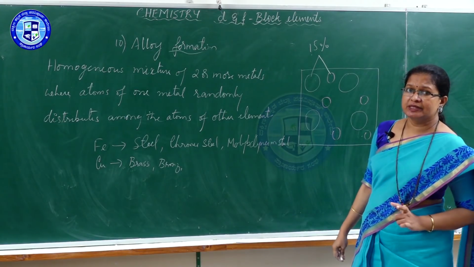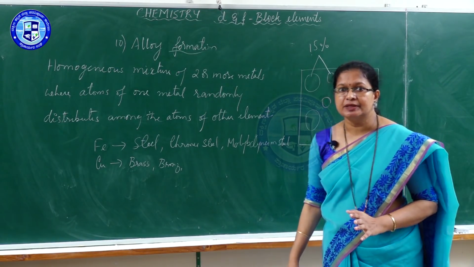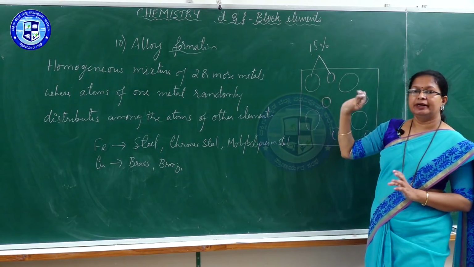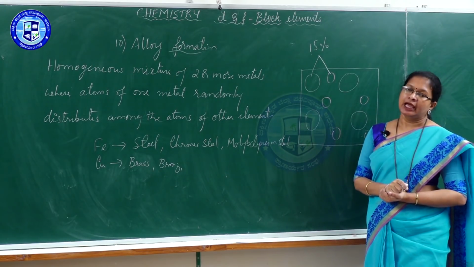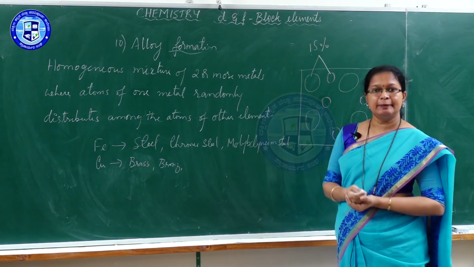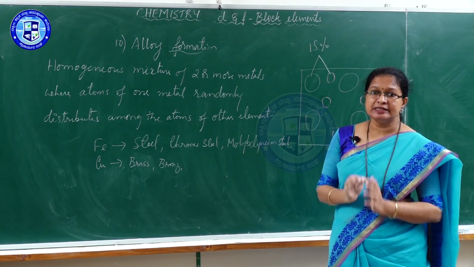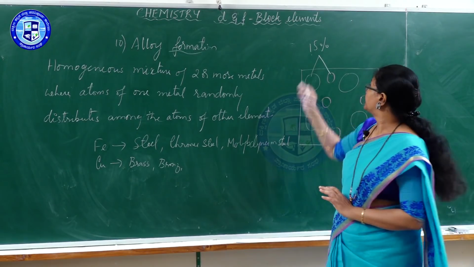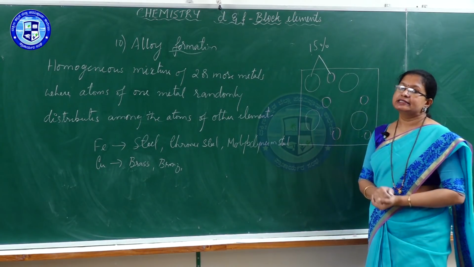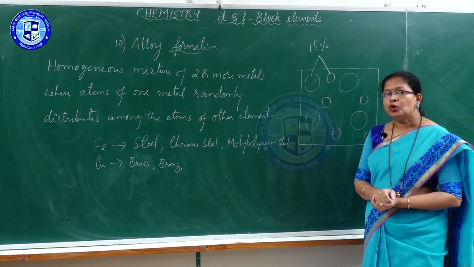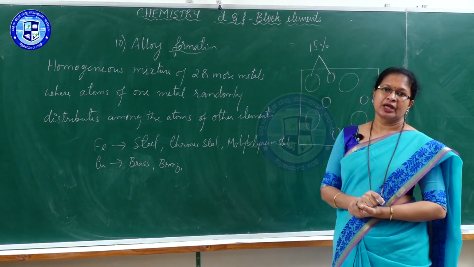That is satisfied by d block elements. All the d block elements among themselves have a difference in atomic size less than 15%. So they easily combine to form the homogeneous mixture which is called an alloy.